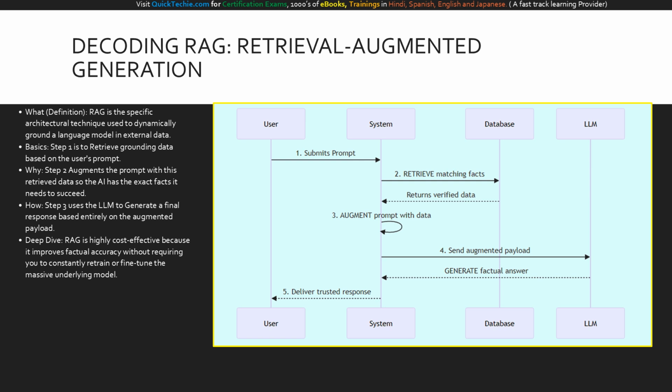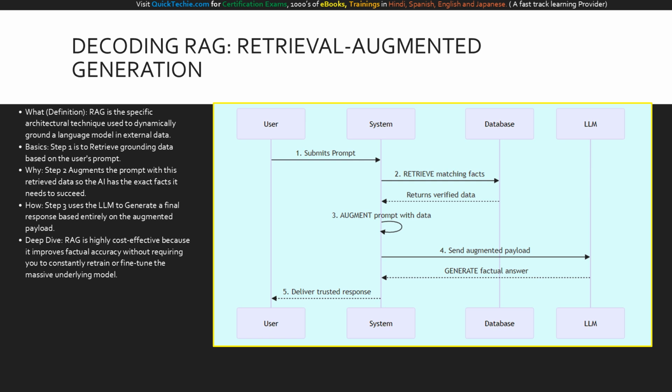Let's walk through the exact sequence of a RAG operation on this diagram. It starts on the left when the user submits a prompt. Look at step 2. The system pauses and reaches out to your database to retrieve matching facts. The database returns this verified data. Now, in step 3, the system performs the augment phase, combining the original prompt with the retrieved facts.